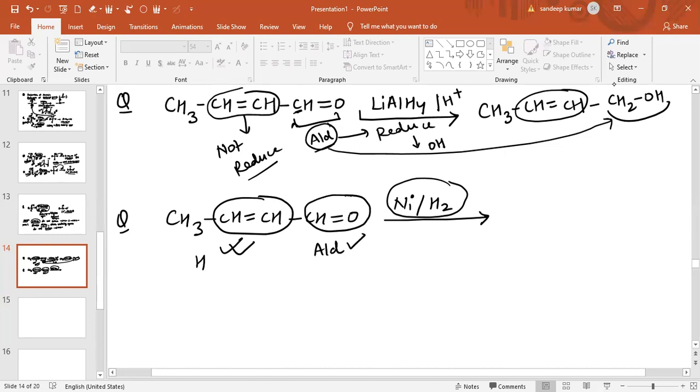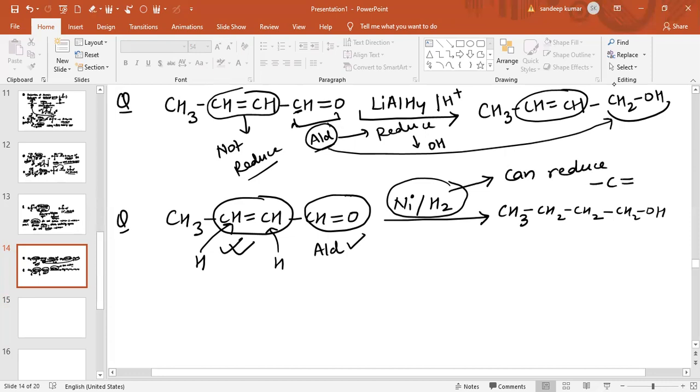So with addition of hydrogen, one hydrogen on this carbon and one hydrogen on this carbon, and this aldehyde will reduce into alcohol. So the product obtained is CH3, CH2, CH2, and this is CH2OH. So only Ni in presence of H2 can reduce the carbon-carbon double bond.